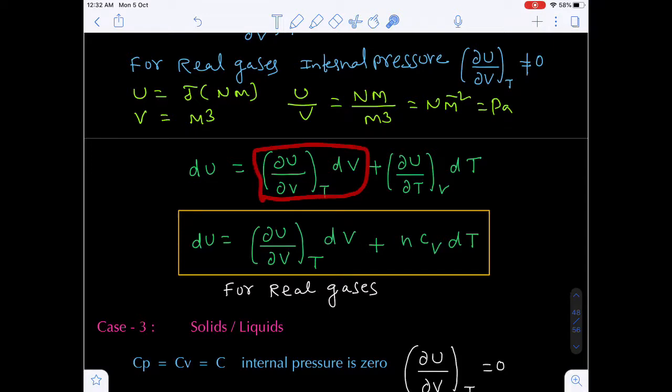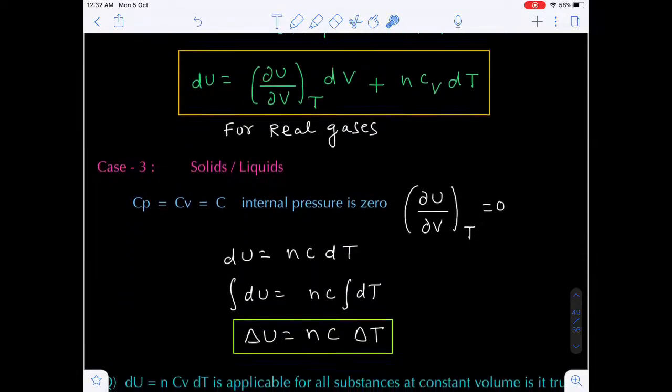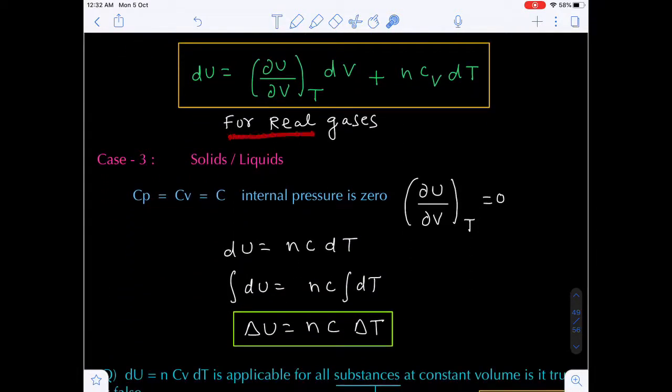Remember, it is not equal to 0 because it is not an ideal gas, it is a real gas. This value should be given in the question. And the remaining value, (∂U/∂T) at constant volume into dT, is nothing but nCv dT. Now this is only valid for which gases? Ideal gases.